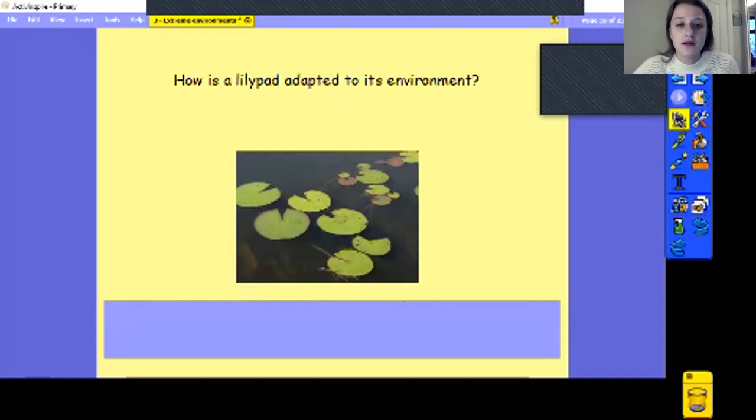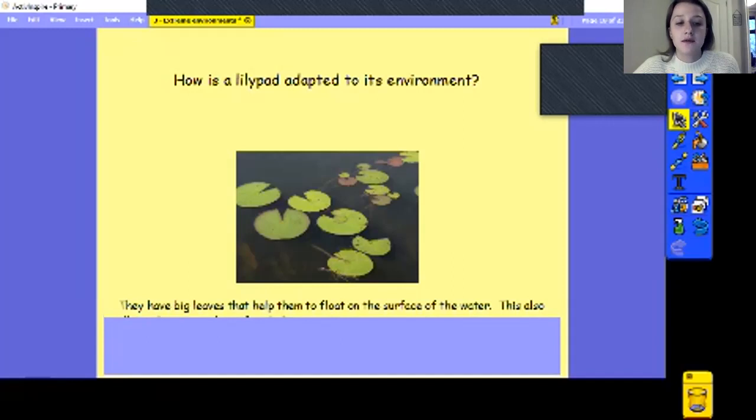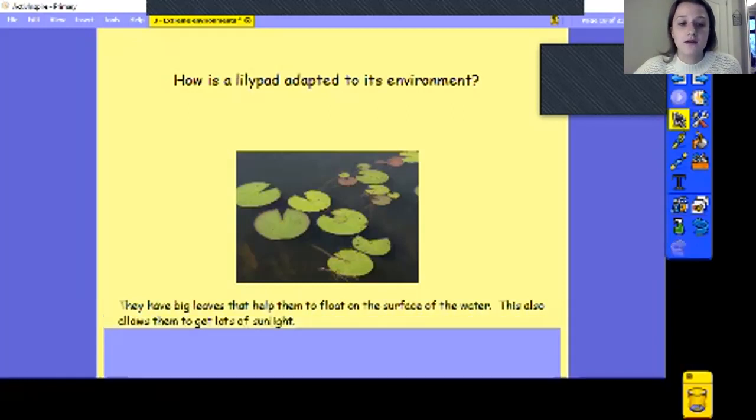So one of the things you might have said is that they're round, but they're also quite large leaves. So I've written they have big leaves that help them to float on the surface of the water. This also allows them to get lots of sunlight, and we know that plants need sunlight and water and nutrients to help them grow. So they've got one of the things that they need that's really important for them to grow.